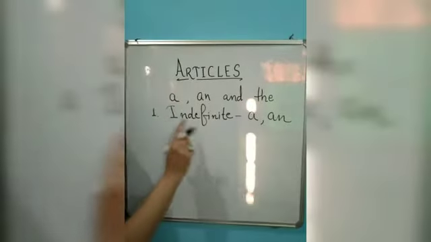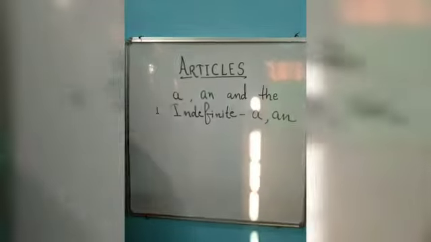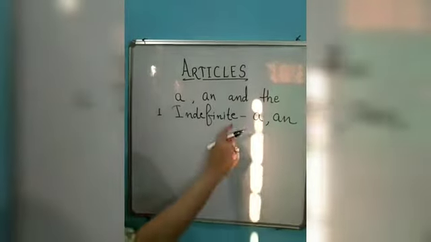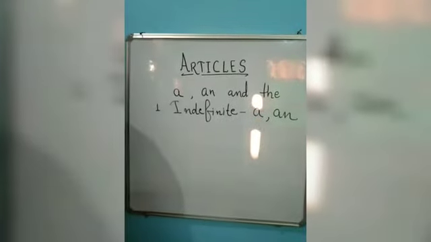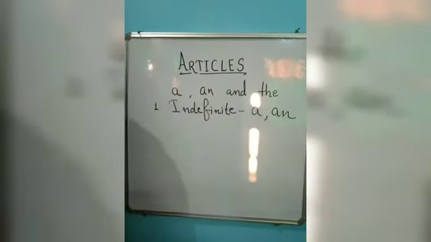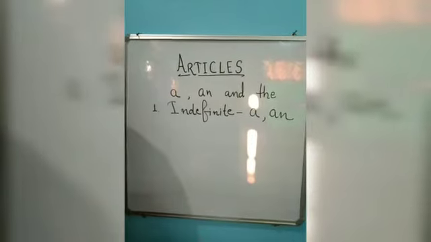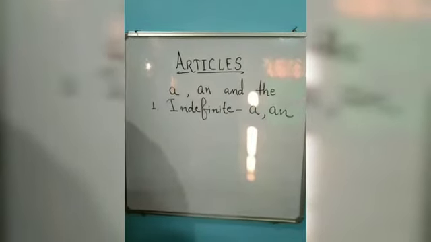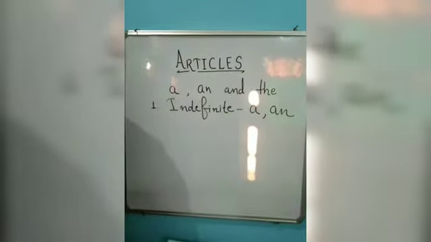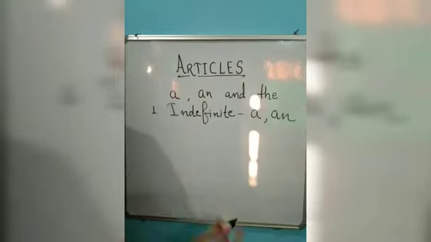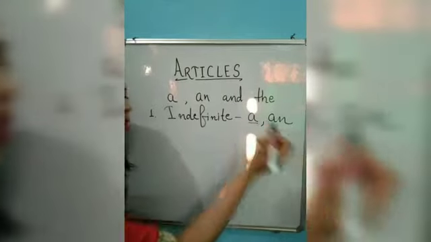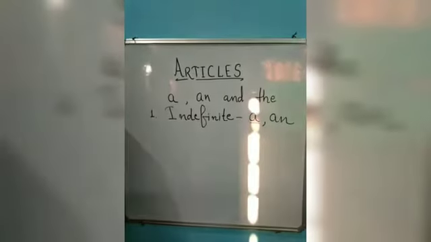Students, first of all, we'll continue with indefinite articles. You know that indefinite articles are a and an. We use a before words that begin with a consonant sound, and we use an before words that begin with a vowel sound. So first of all, I am taking the article a.